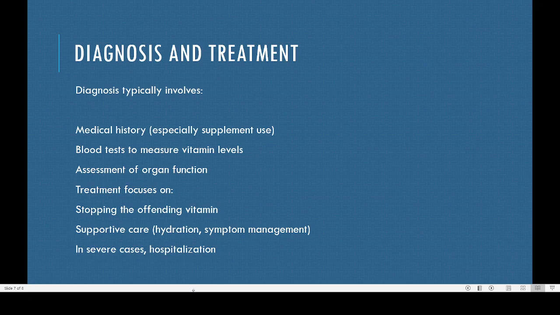Then mainly the treatment will be focusing on stopping the offending vitamin. If a person is taking too much of vitamin A, he must be told to stop the intake of vitamin A or such kind of foods which are rich in vitamin A. Supportive care, hydration and symptom management. So if there is a headache, the doctor should go for a treatment of headache. In severe cases, hospitalization may be needed.